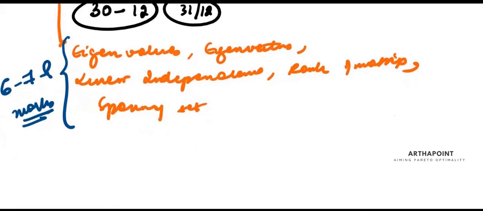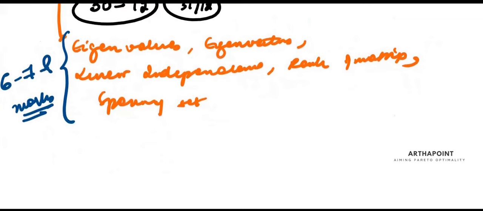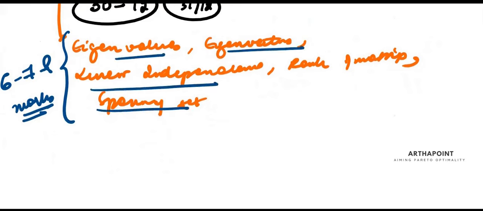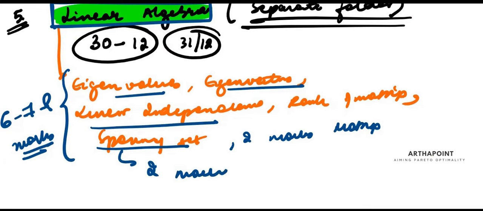And I have tried to cover all possible kinds of questions in the lectures. Nothing beyond those lectures would come in the exam. These are the main topics: spanning, linear independence, eigenvalues, eigenvectors, etc. So you have to go back to matrices, determinants. There was a 2 marks question on matrices. There was a 2 marks question on spanning the set. I'm expecting this to come this year.